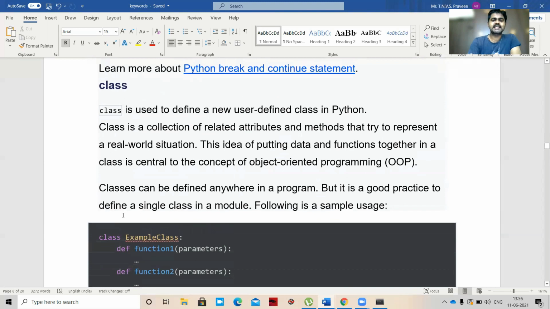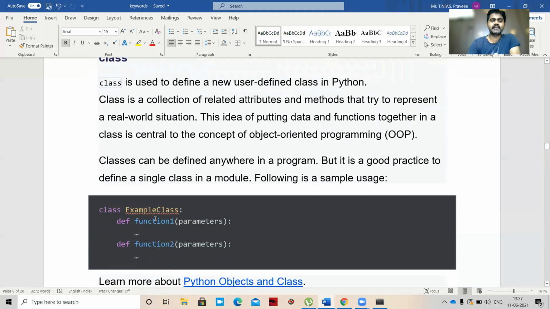Class. So class is also one keyword. The keyword class is used to define a new user-defined class in Python. A class is a collection of related attributes and methods that try to represent a real-world situation, which is used in object-oriented programming. Classes can be defined anywhere in a program, but it is a good practice to define a single class in a module. So let's see an example.